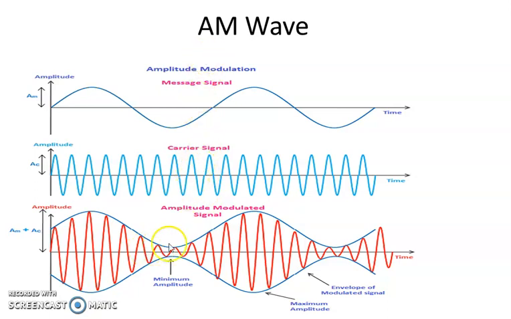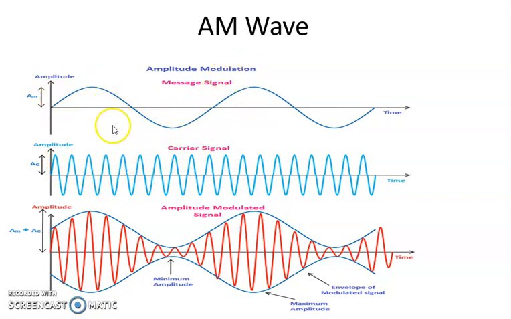So, to generate an amplitude modulated wave, these are the inputs, that is, a message signal or the information signal. The original signal, or the message signal, or the information carrying signal, is a low frequency signal. We are mixing it with the carrier signal. This is the carrier signal, which is a high frequency signal. In AM modulation, the amplitude of this carrier is varied with respect to the amplitude of the message signal.